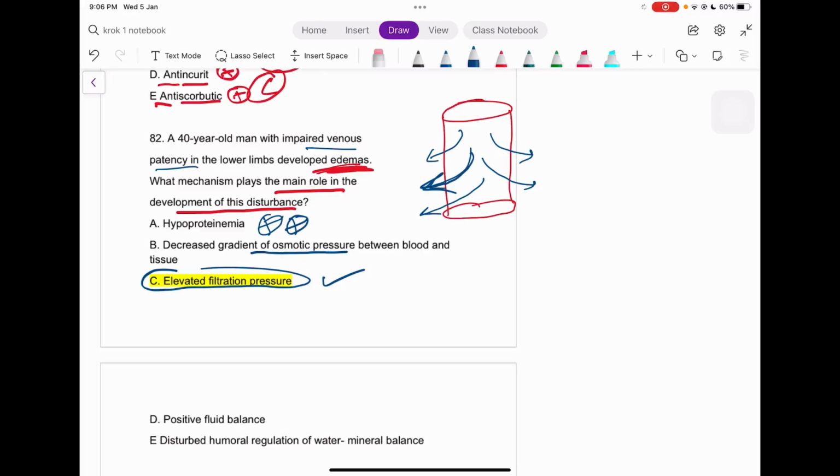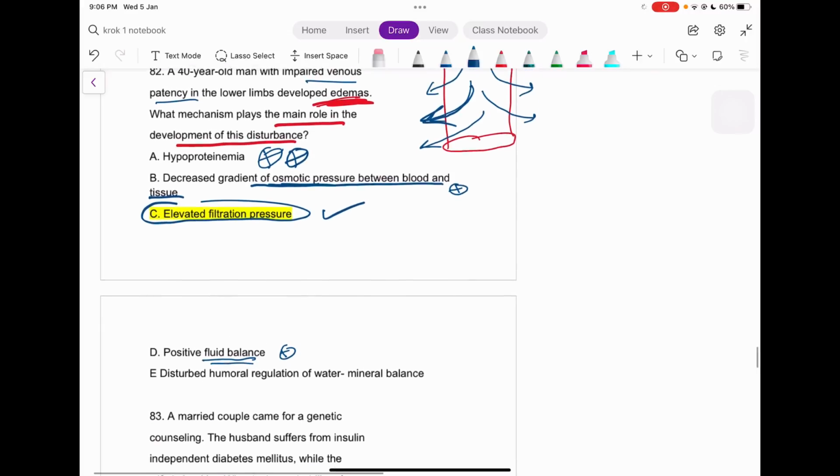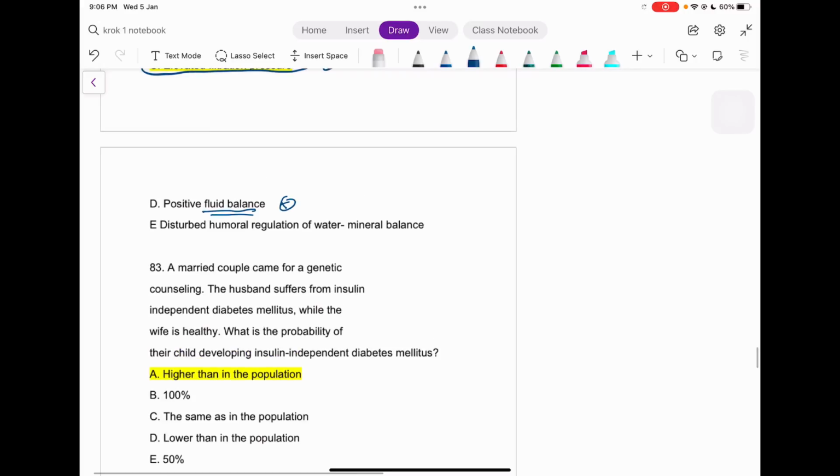Decreased gradient of the osmotic pressure between blood and tissue. No, it can't be possible, because why should there be a decreased gradient of the osmotic pressure? Well, it doesn't make any sense. Positive fluid balance, well, that is what edema is, but still there is no mechanism of development in this option. Disturbed humoral regulation of the water-mineral balance, so there is no complication of ADH or vasopressin, I would say. So that's why it can't be the answer out here.